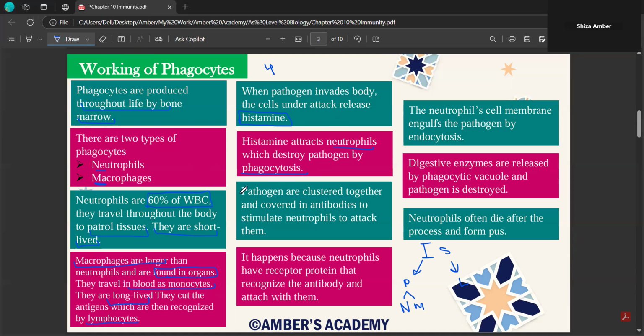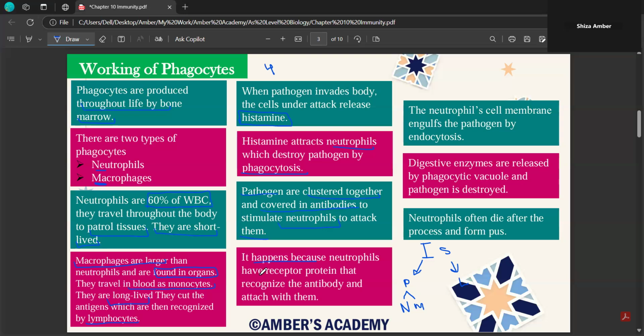And they sometimes ask you to define phagocytosis furthermore. Then you need to write that pathogens, which are your foreign particles, are clustered together. Then they're covered in antibodies, which are produced by B lymphocytes to stimulate the neutrophils to attack them. So they both work hand in hand, the B lymphocytes and then the neutrophils. B lymphocytes are responsible to produce antibodies. Those antibodies cover all the pathogens or all the foreign particles, and then the neutrophils, which are continuously patrolling the tissues, come because they're stimulated. They come and then they attack them.